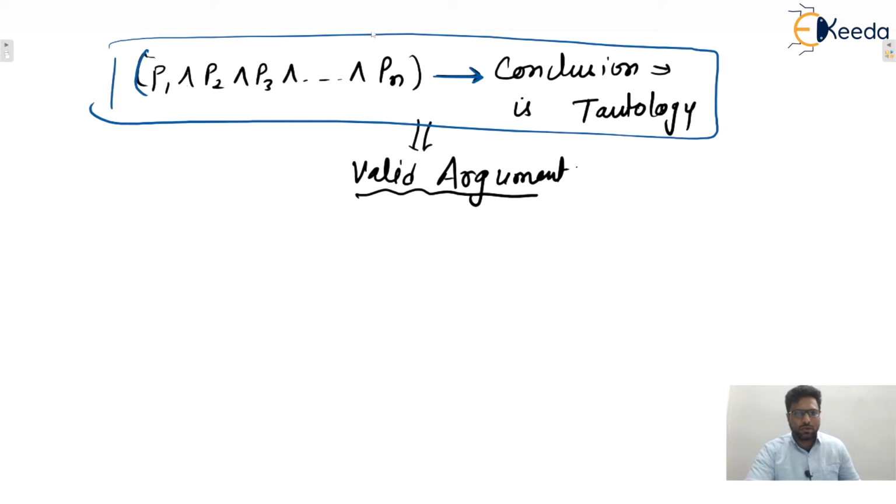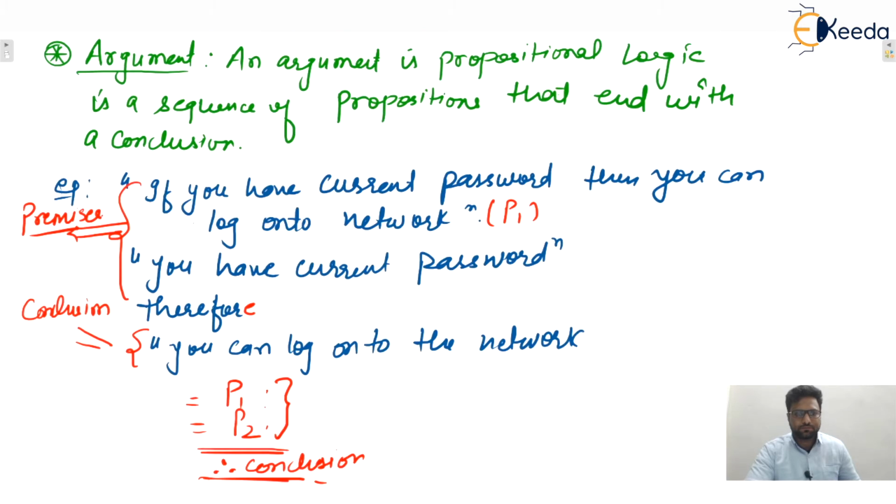So let's move to the last argument which we have written. What was the argument? This was the argument. Let us consider you have a current password. Let us assume this statement as P. Then you can log on to the network.